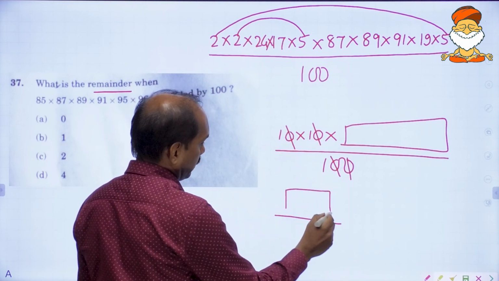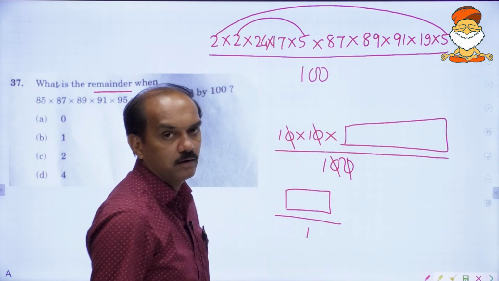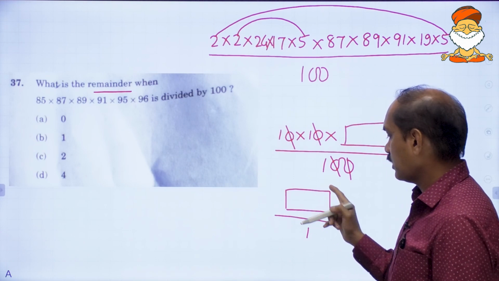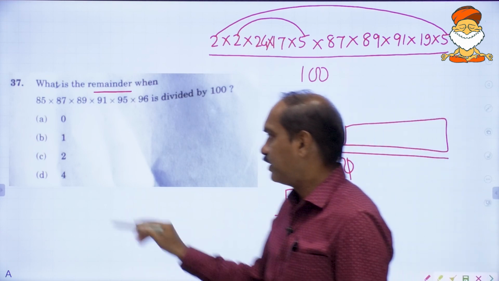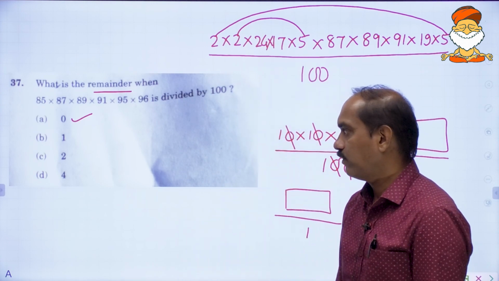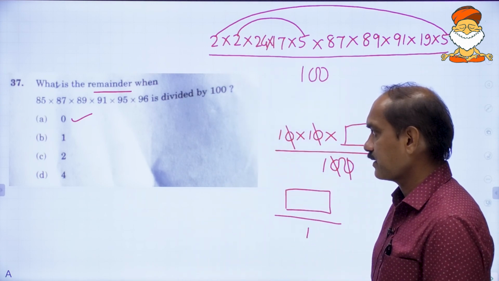In the numerator one big number, in the denominator we have 1. Any bigger number divided by 1 gives you the remainder 0. Therefore the very first option is correct answer.